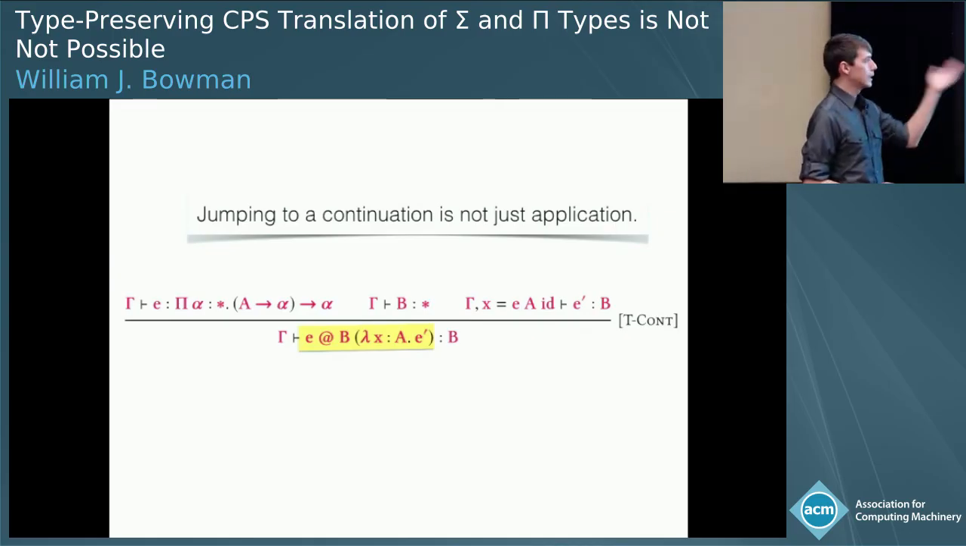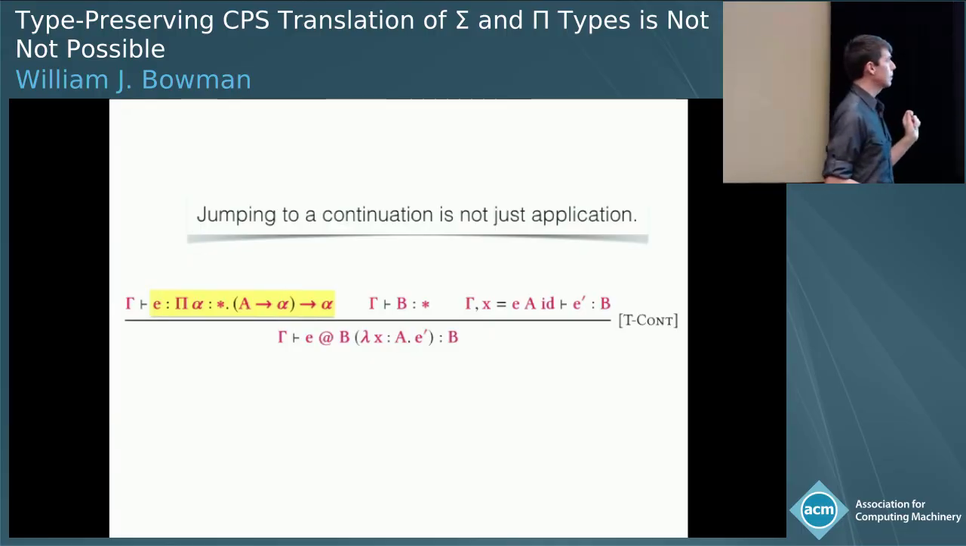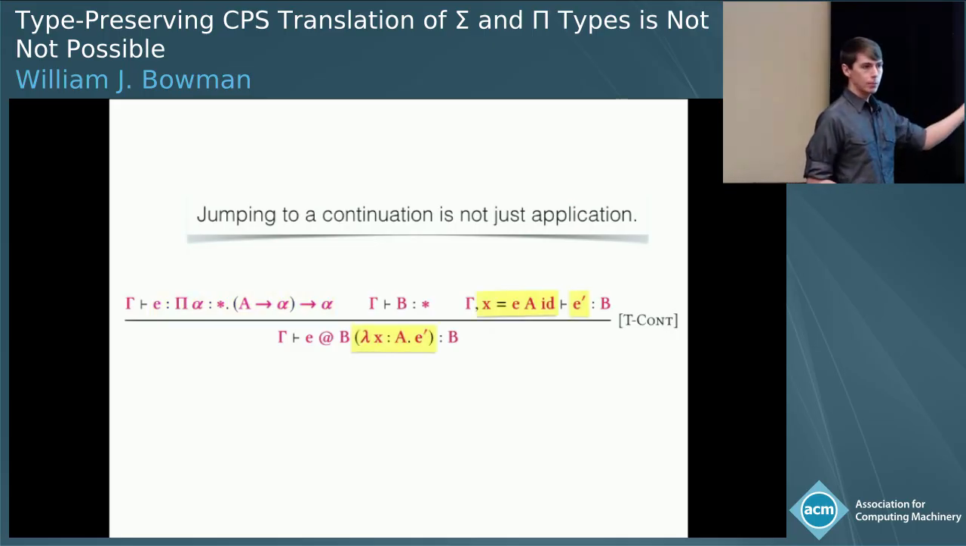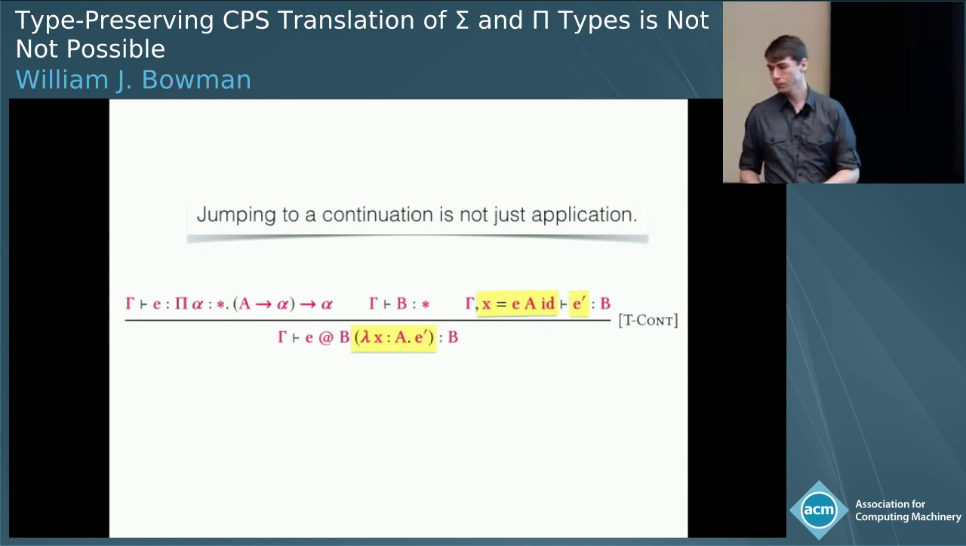Instead, when we have an e applied to an answer type and a continuation, we're going to make sure that our computation has the right polymorphic type, pi alpha, a arrow alpha, arrow alpha. And then we're going to just type check not the lambda that is the continuation, but the body of that continuation under the assumption that x equals e applied to id, so the value of that computation e.